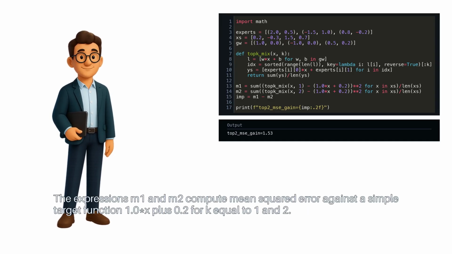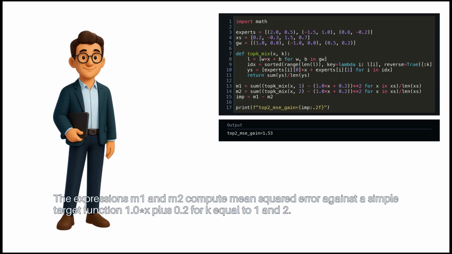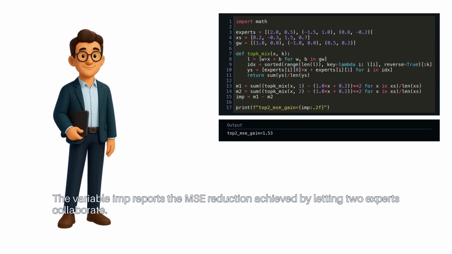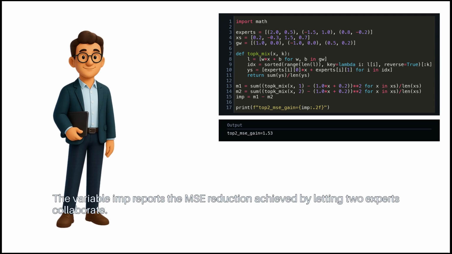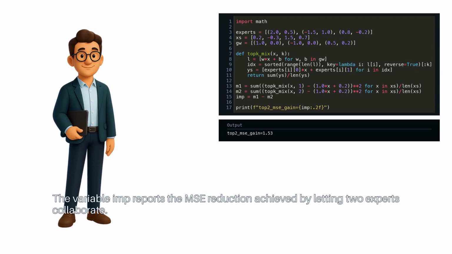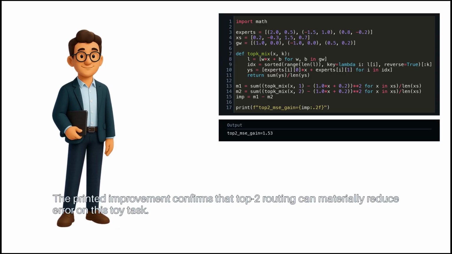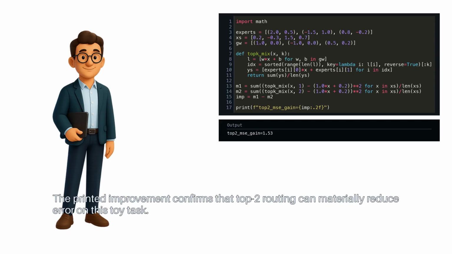The expressions M1 and M2 compute mean squared error against a simple target function 1.0 times x plus 0.2 for k equal to 1 and 2. The variable imp reports the MSE reduction achieved by letting two experts collaborate. Allowing a second expert often captures complementary patterns. The printed improvement confirms that top 2 routing can materially reduce error on this toy task.